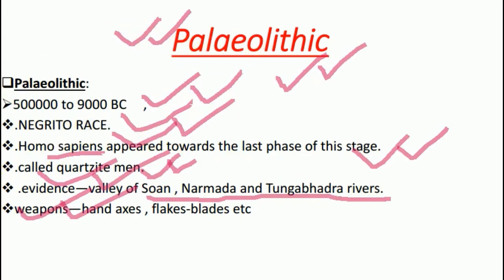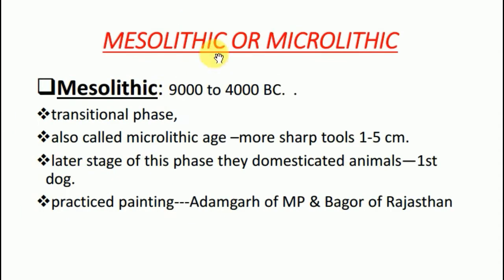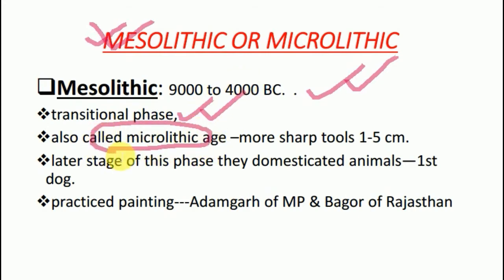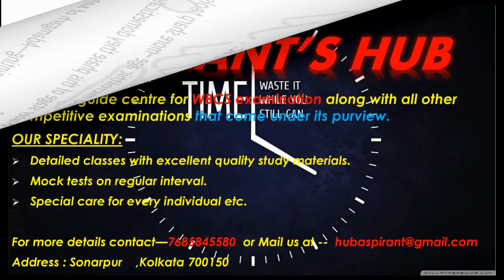Now move towards the Mesolithic era. The Mesolithic era took place between 9000 BC to 4000 BC, and it is generally a transitional phase between the Paleolithic era and the Neolithic era. This period is also called the Microlithic age because of the small size of the tools which they used to hunt their animals.